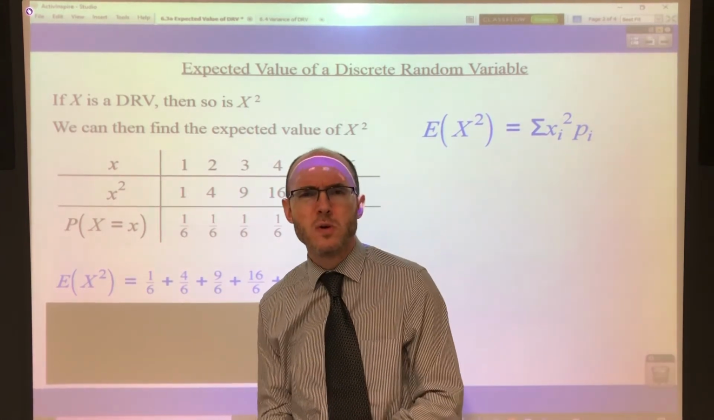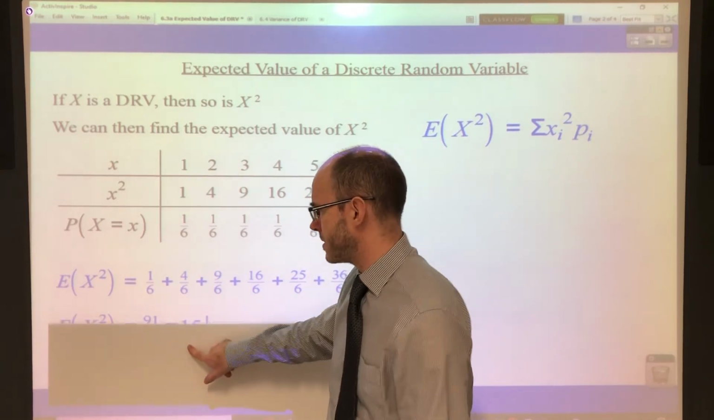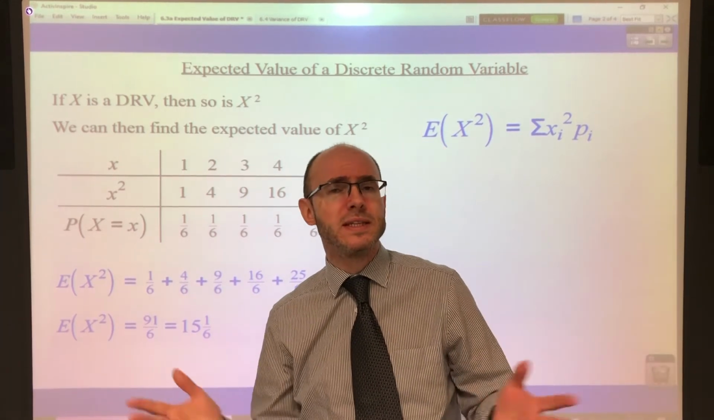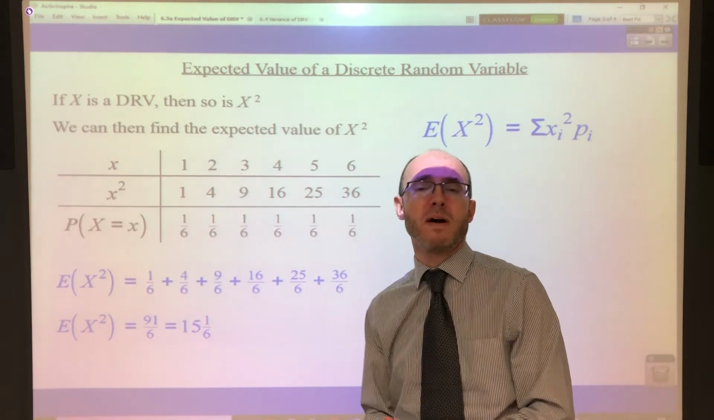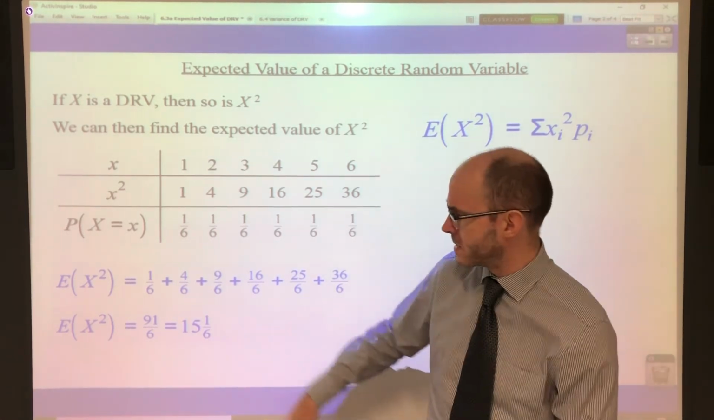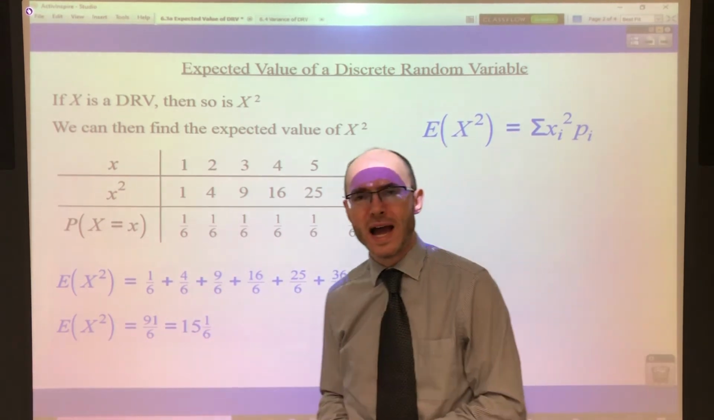Okay, in its own, it doesn't really mean much. Okay, but as I said, it will become very useful for when we go on to doing the variance of X. Okay, which is helpful because it's about measure of spread, isn't it? As I said, it's about standard deviation. So knowing that the expected value of X squared is 15 1/6 will come in quite handy later on.